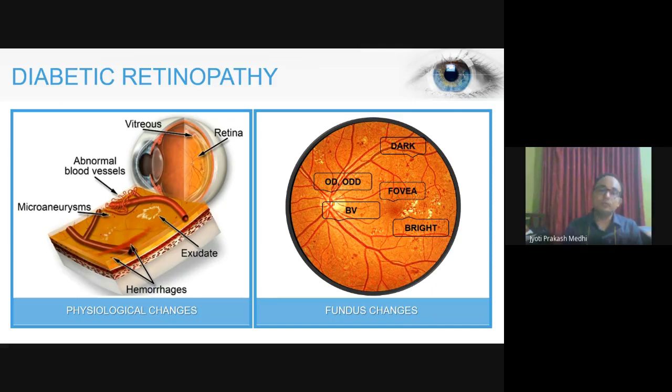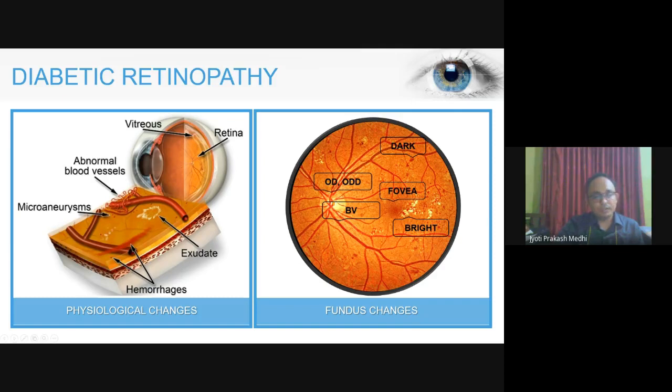So in order to provide the cells with more oxygen, the blood vessel starts growing some abnormal regions. For example, the first abnormality that is visible in the retina is the formation of various beaded-like structures, which are called microaneurysms.